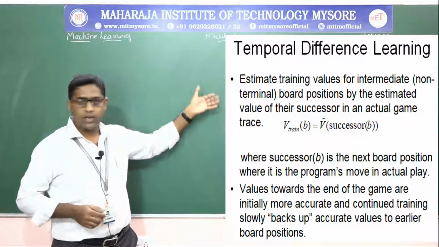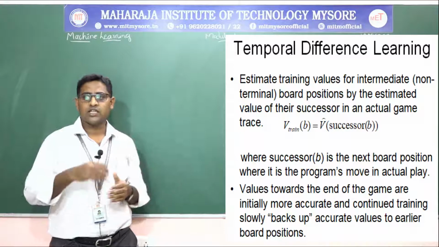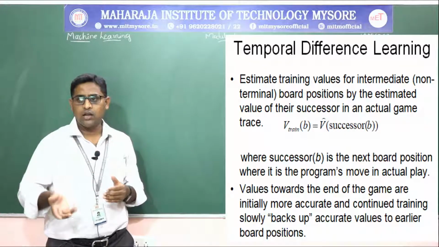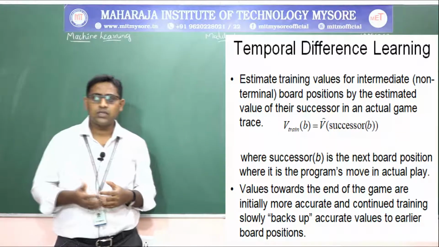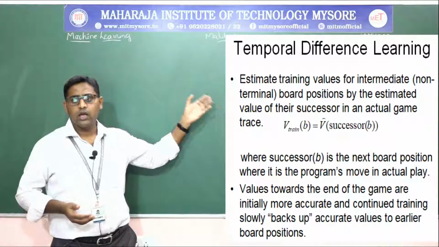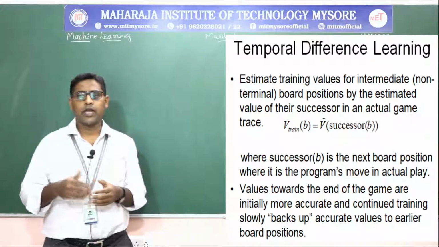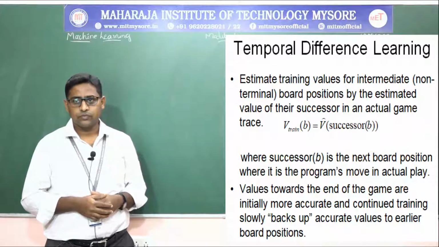So if you are making a particular move from one position to another, in the next board position it has to be ready for making another move in the actual play. The value towards the end of the game will initially be more accurate, and continued training will slowly back up the accurate values to earlier board positions.